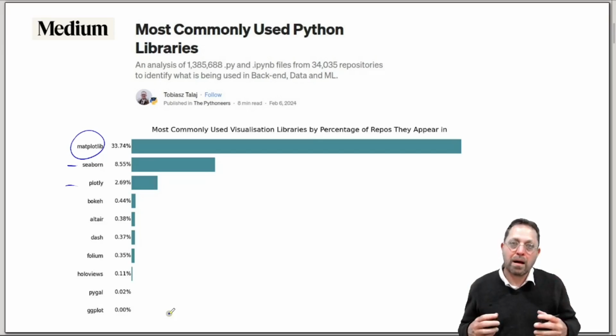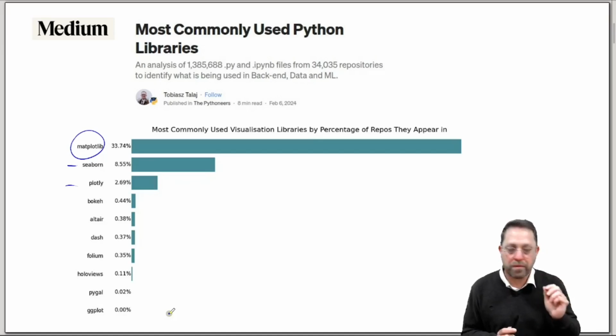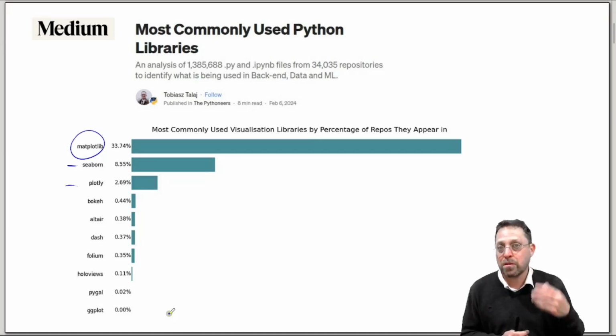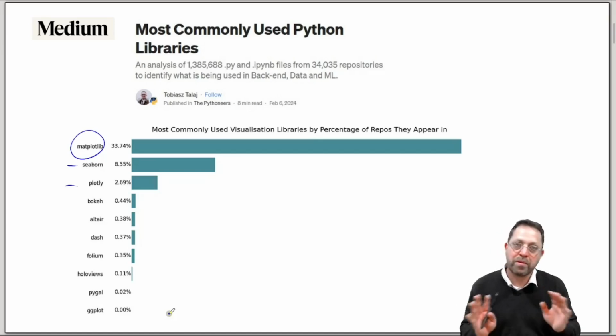So that's the reason that we're really going to focus on Matplotlib, but also because the structure of Matplotlib, it being the oldest one, has been the inspiration for many of these others. So if you can understand Matplotlib, it should be pretty easy for you to pick up these other ones. Furthermore, Matplotlib really does a lot of things pretty well, and it gives you a lot of control over the different aspects of your plots. It comes with heavy inspiration from MATLAB, so if you know MATLAB plotting, this will be very natural to you.